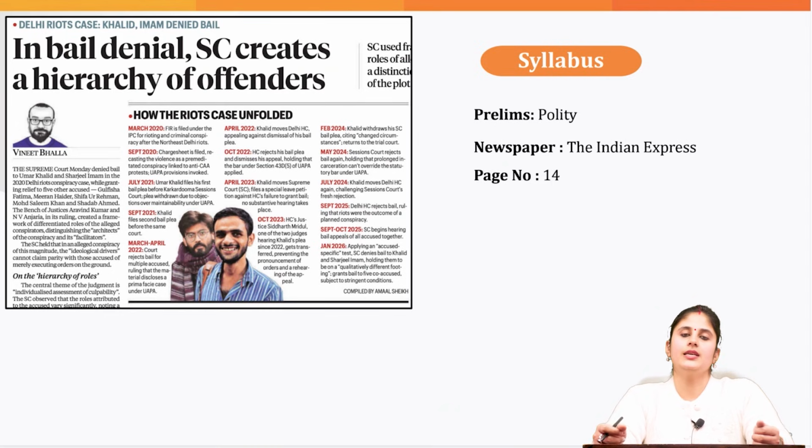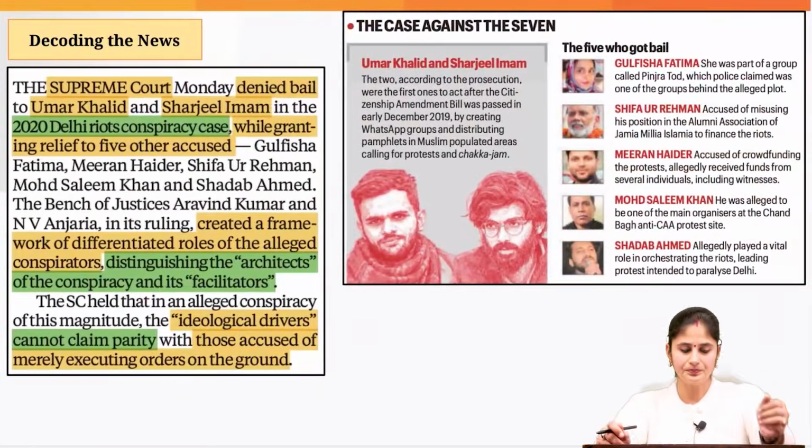Now, in the Delhi riots case, the Supreme Court has created a hierarchy of offenders and it has denied bail to the masterminds, that is Khalid and Imam, and it has allowed the granting of bail to the other 5 accused in this particular case. This particular topic you can associate with the polity section of your prelim syllabus.